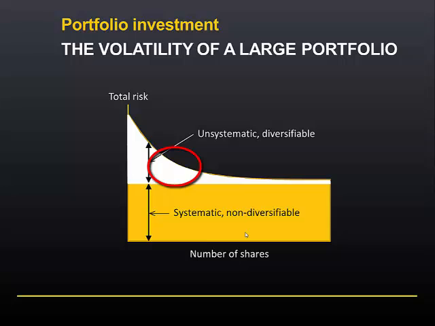Any more than that, and the extra reduction in risk is outweighed by the extra transaction costs, such as brokerage fees associated with buying so many shares. This is an estimate and depends on the specific shares selected. Whether the right number is closer to 10 or 20 depends on how closely correlated the shares are. If they are in different industries, or better still, different countries, they are likely to be less correlated, and therefore fewer shares are needed to get the most practical benefit from diversification.